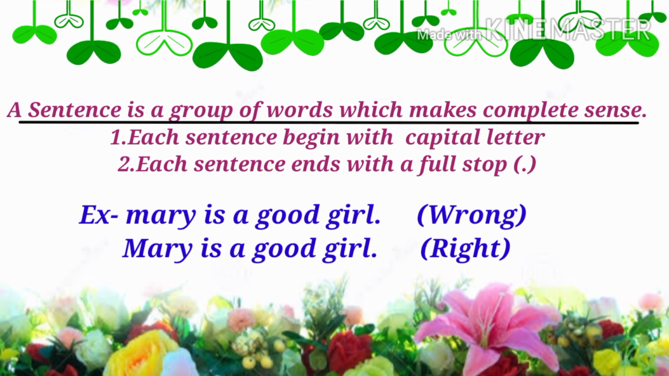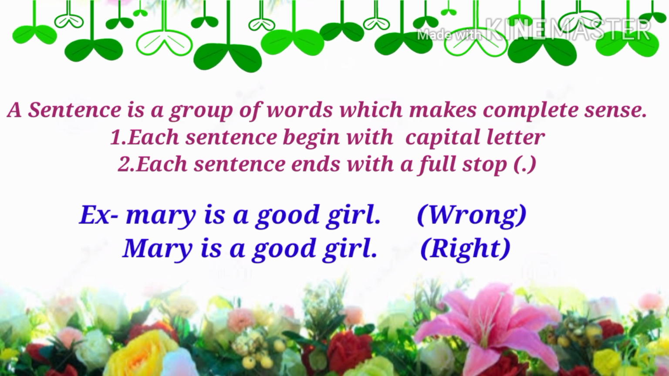सेंटेंस वर्ड्स का एक ग्रुप होता है जो कि एक कंप्लीट सेंस देता है. A sentence is always begin with the capital letter and always ends with the full stop. Remember that a sentence is always begin with a capital letter and always end with a full stop. If any of the sentence is not begin with the capital letter, if it is begin with a small letter, then it is wrong. So sentences always begin with a capital letter and ends with a full stop.